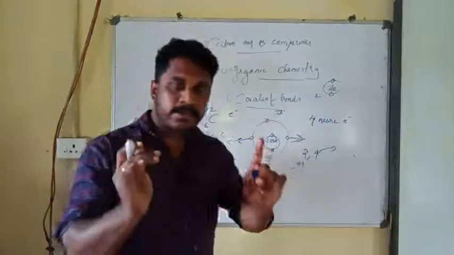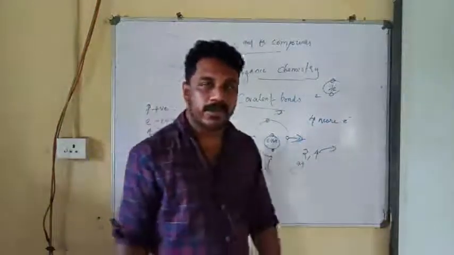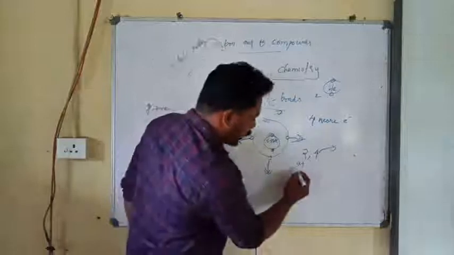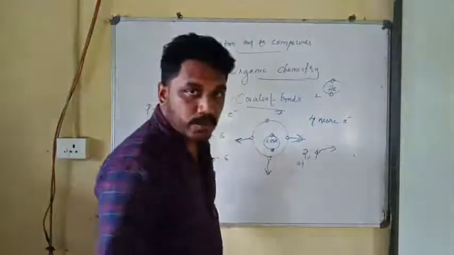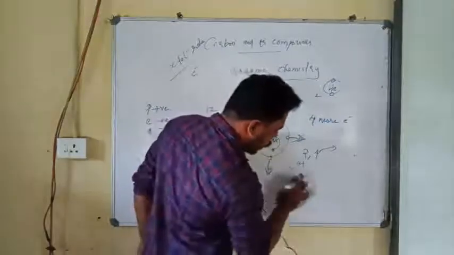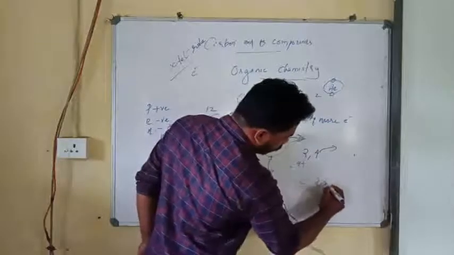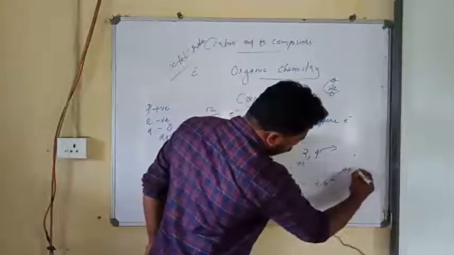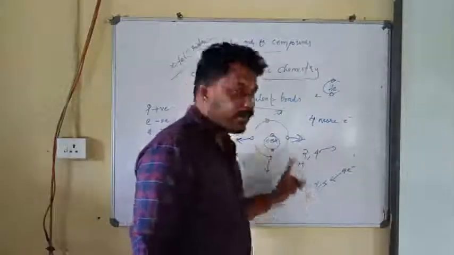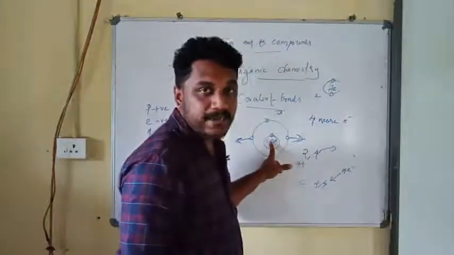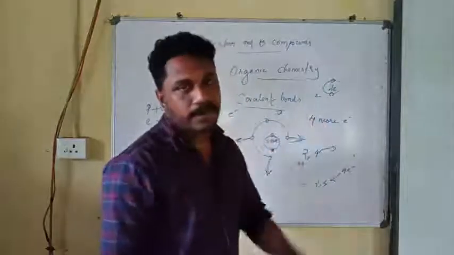It requires lots of energy to remove all 4 electrons from the outermost shell, so this ion is not possible. The C4+ ion is not possible, and we know that carbon cannot accept 4 more electrons to be stable, because the nucleus consists of only 6 positive charges, and 6 positive charges cannot hold 10 electrons.